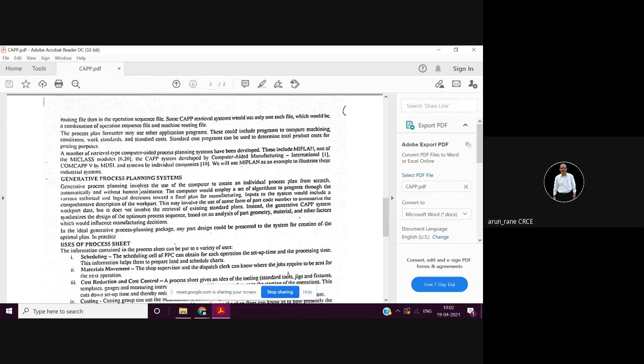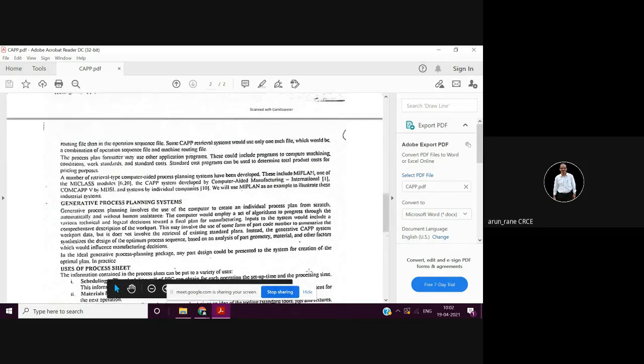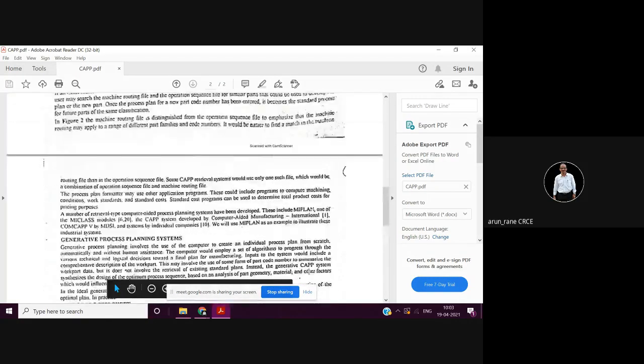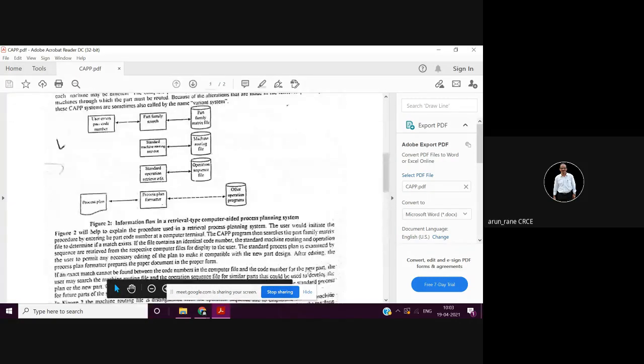Next time, when a criminal comes, they first check whether a similar criminal is there in their database or history, like fingerprints, whether similar fingerprints are there or not. That is what is called retrieval process planning. And generative means initially you have to write the process plan, you have to generate that. That is the generative process planning system.